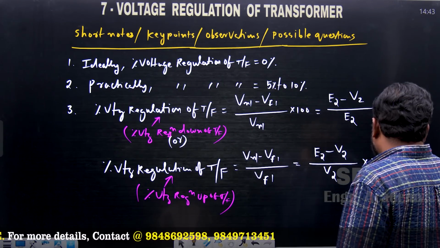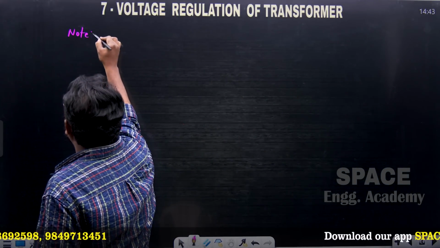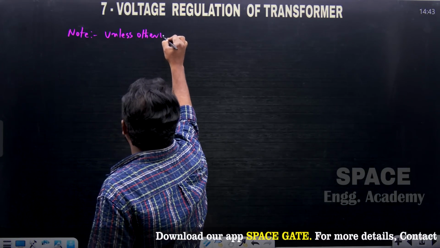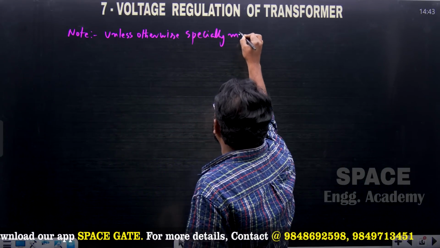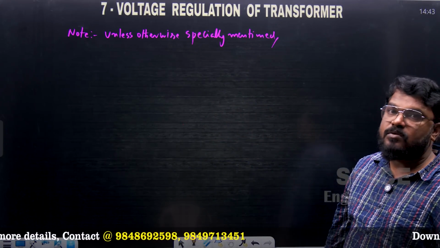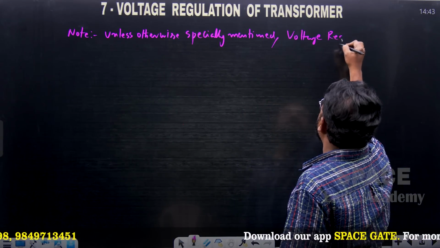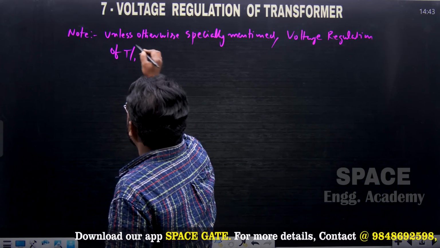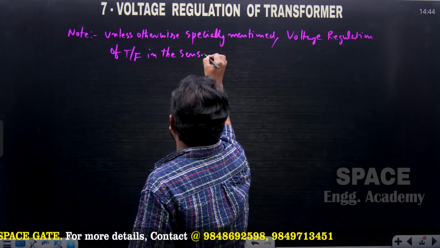note: unless otherwise specially mentioned, voltage regulation of the transformer, in the sense voltage regulation down only.